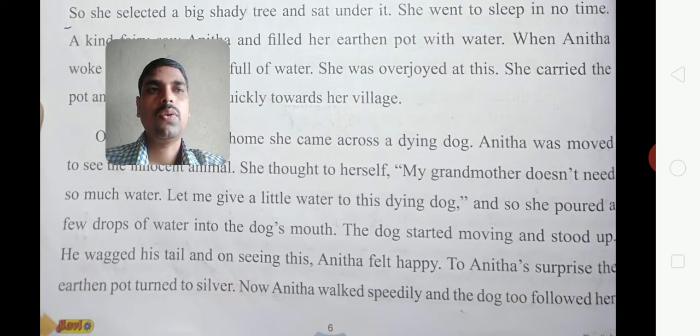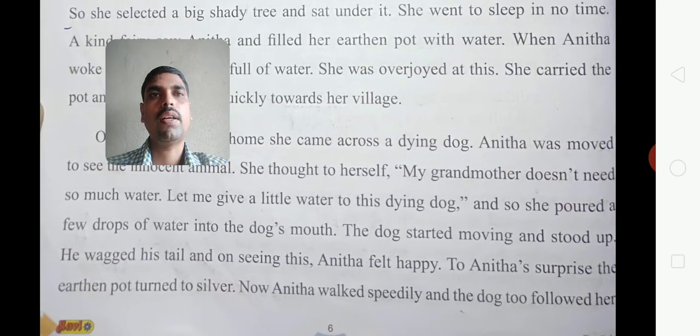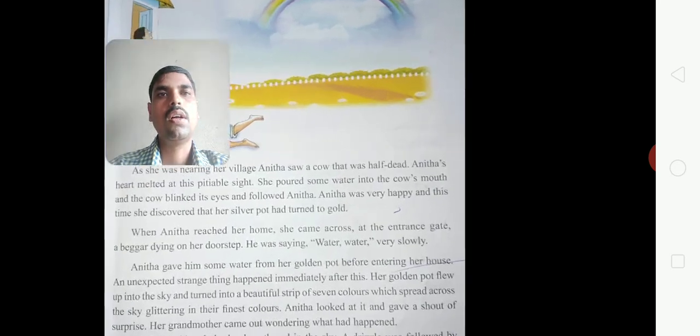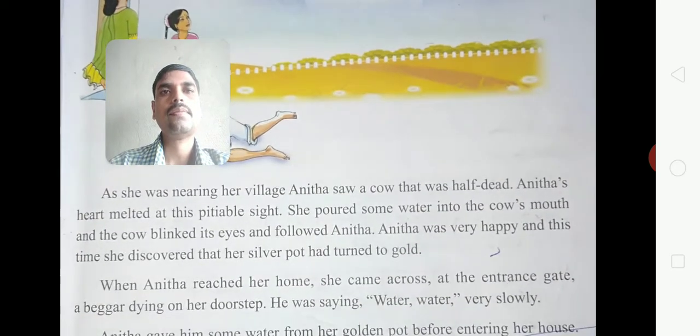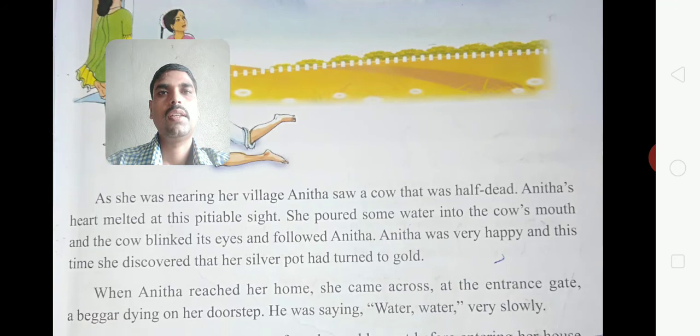To Anita's surprise, the earthen pot turned to silver. After she poured water into the dying dog's mouth, her earthen pot turned into a silver pot. It was a big surprise. Now Anita took that silver pot and walked speedily, and the dog followed her. Then what happened?